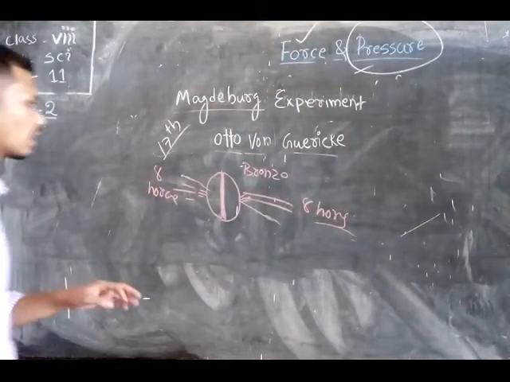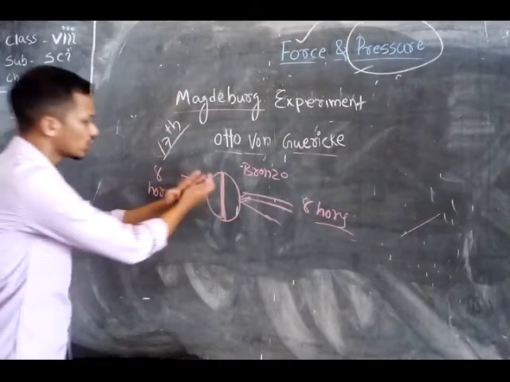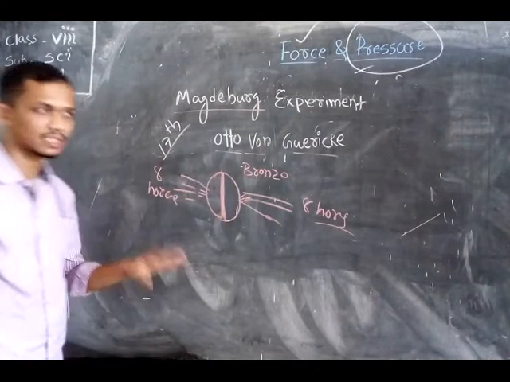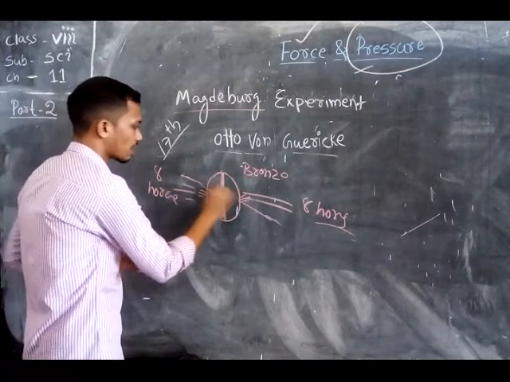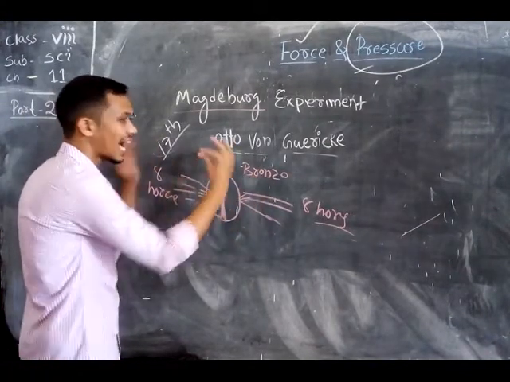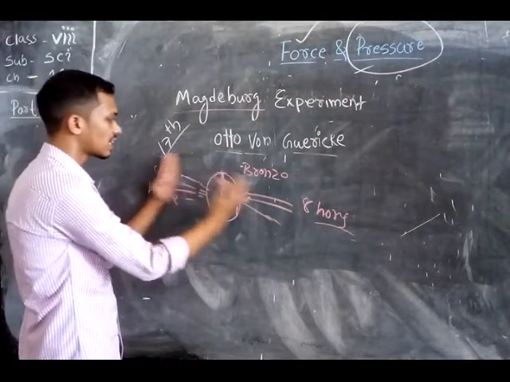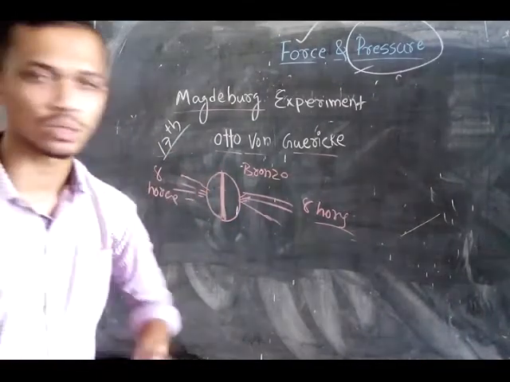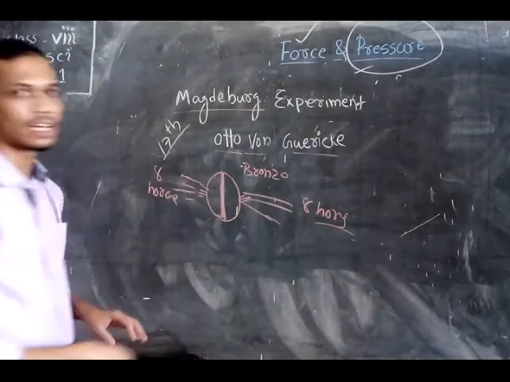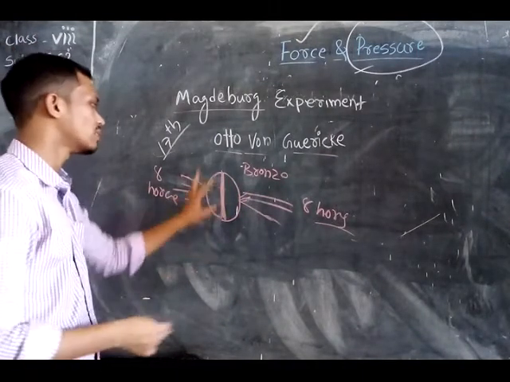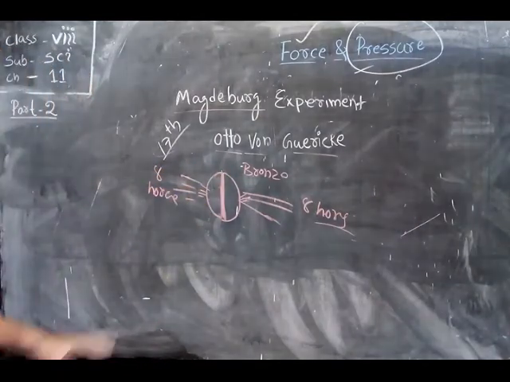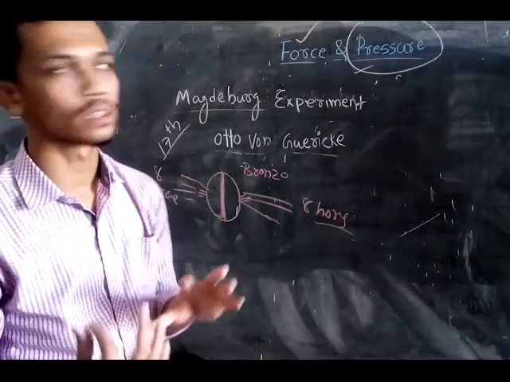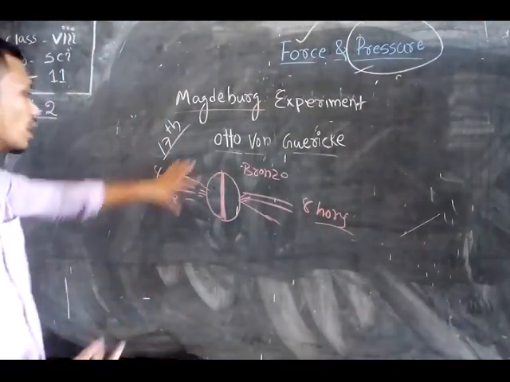As a result of this experiment, the horses were unable to separate the bowls. He concludes that since there is no air inside, a lower pressure is created there, while on the outer side there is a higher air pressure. So it exerts a very huge contact force. As a result, the horses are unable to separate the two hemispherical bronze bowls. They wanted to create an image of atmospheric pressure.